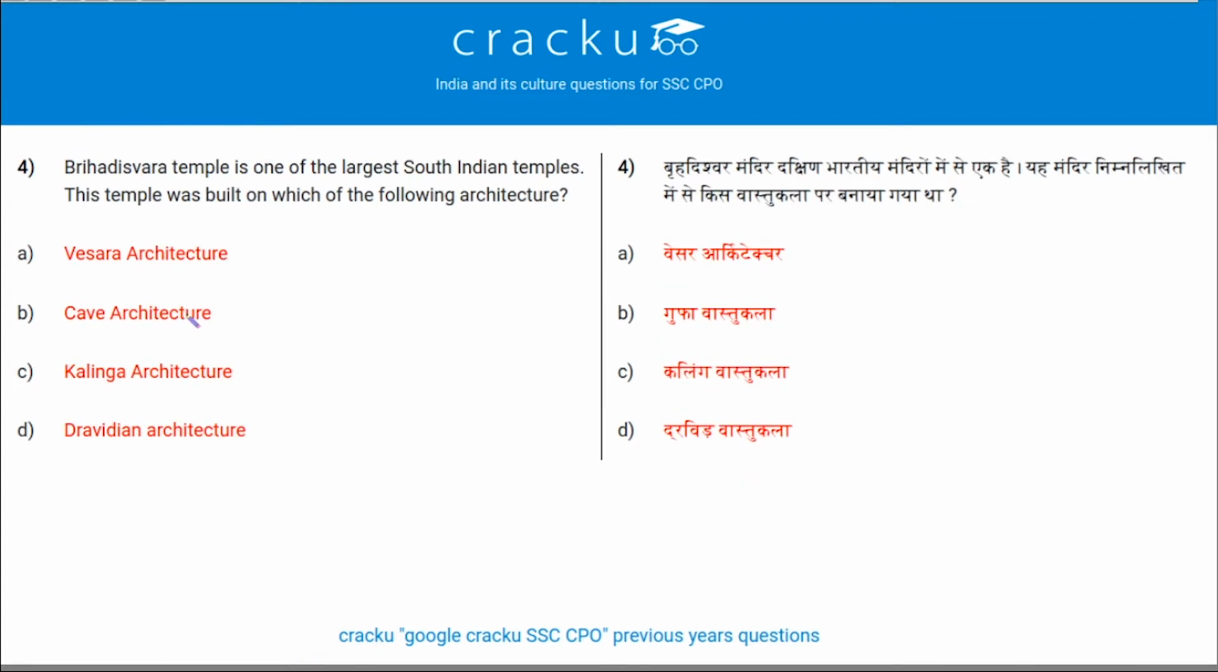Next question. Brihadeswara temple is one of the largest South Indian temples. This temple is built in which of the following architectures? So this is built in Dravidian architecture. Option D is the correct answer.